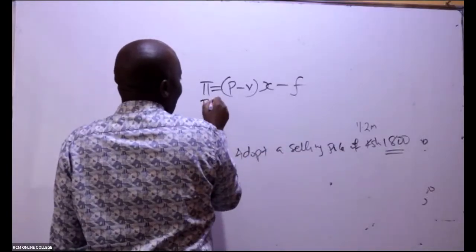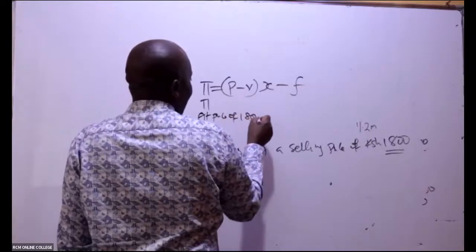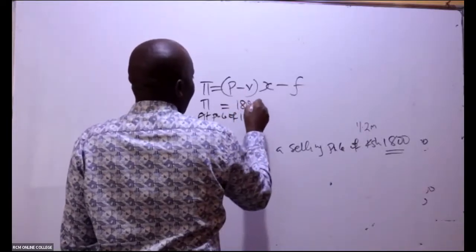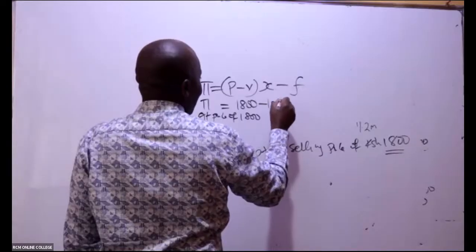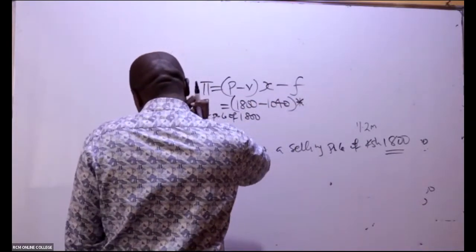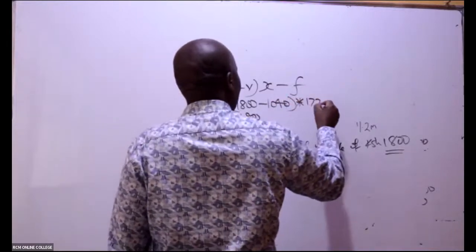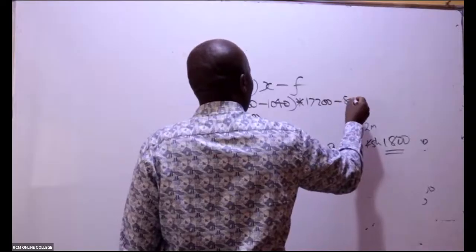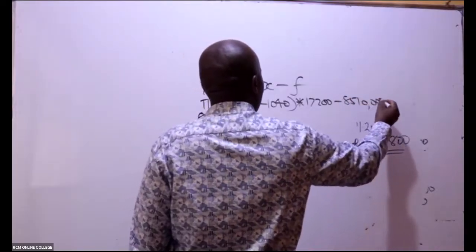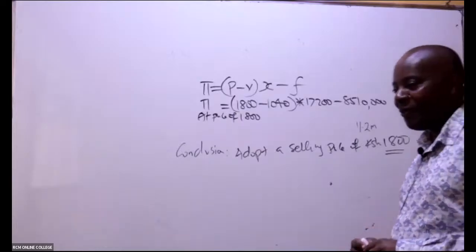You can tell us profit at a price of 1,800, but just repeat. So this is 1,800 minus 1,040 multiplied by, I've forgotten this quantity that we were selling, 17,200, minus now the fixed cost that we got as 8,510,000. So then that profit here will end up giving us what figure?